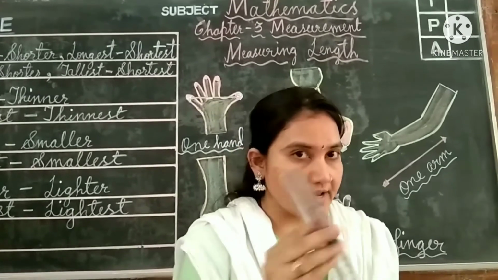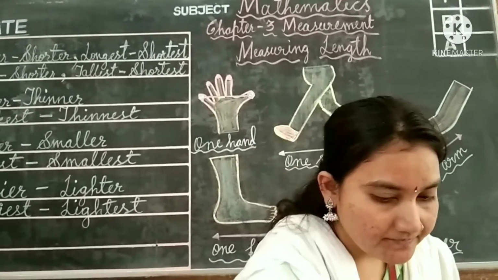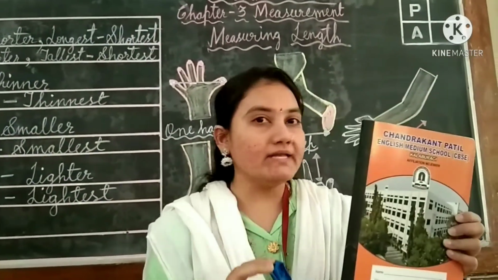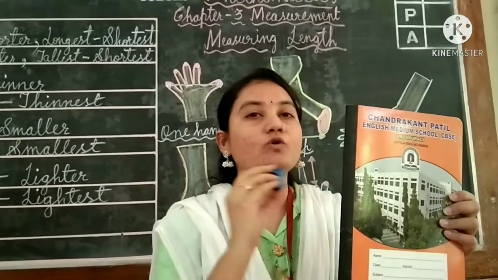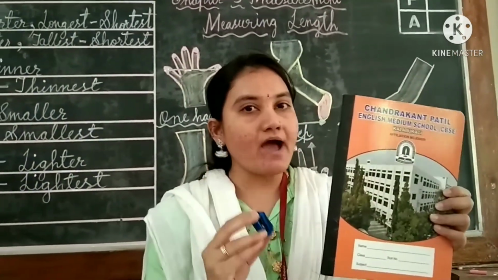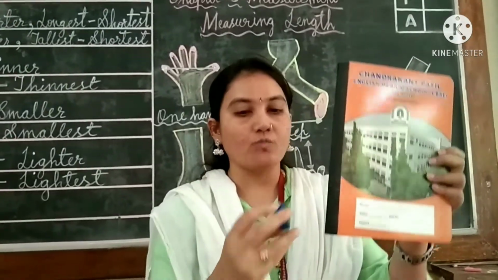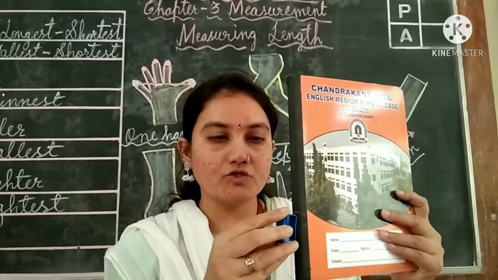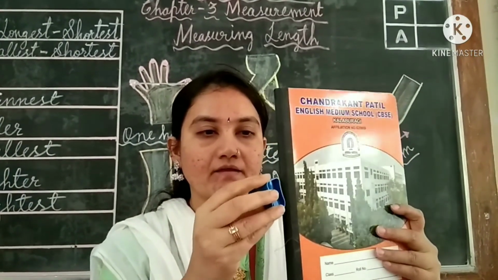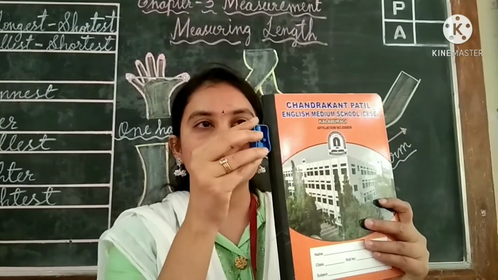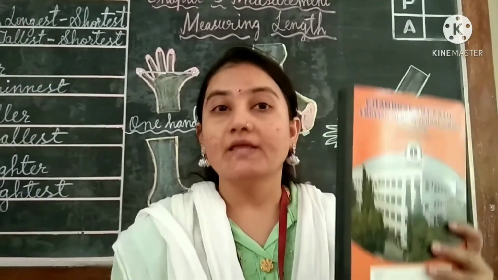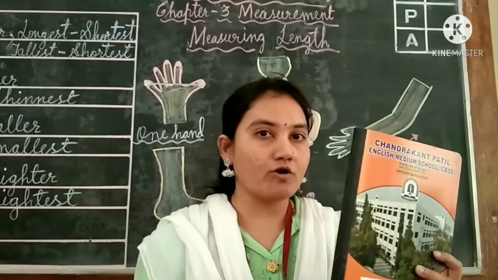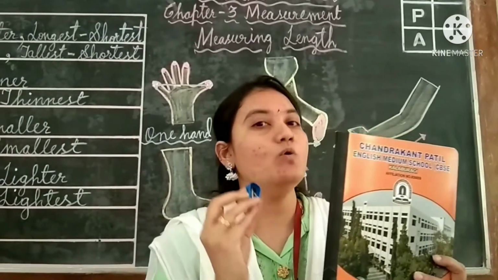Got it children? Now one more example I will show you here. You can see the notebook. In this we will count how many times the sharpener will fit to this notebook. Let us start. You can start with me also. See. Now let us start. 1, 2, 3, 4, 5, 6 and 7. See, for the notebook, the sharpener will fit 7 times. Got it children? This is the method how you have to do it.